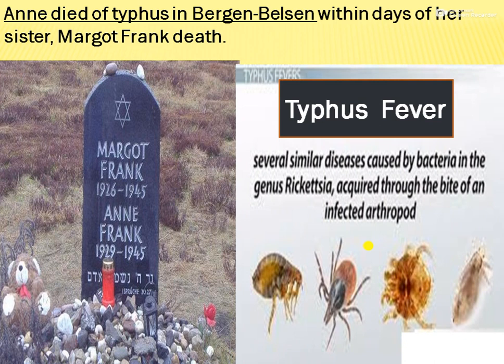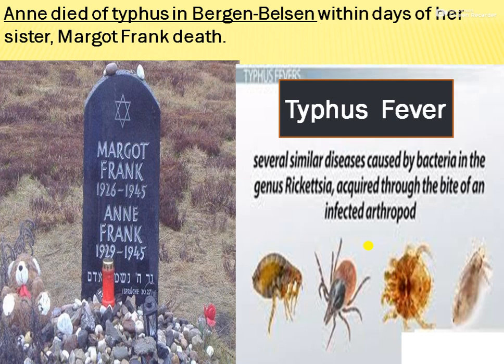There is a video on YouTube, so you can go ahead and watch what happened. The whole life story is given in animated form and also in film form about Anne Frank. You can have a picture. And Margot, her sister, died first. They were separated from the father and mother, and kept all alone in Bergen-Belsen with other people.